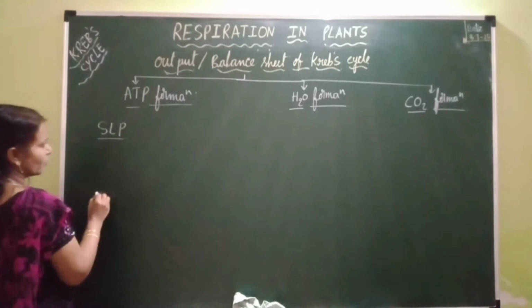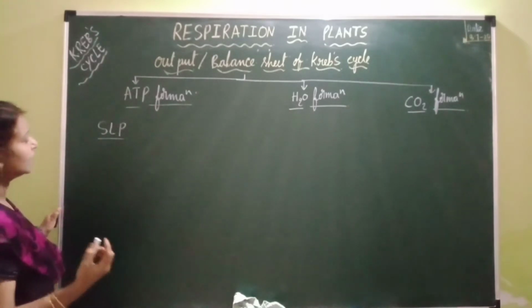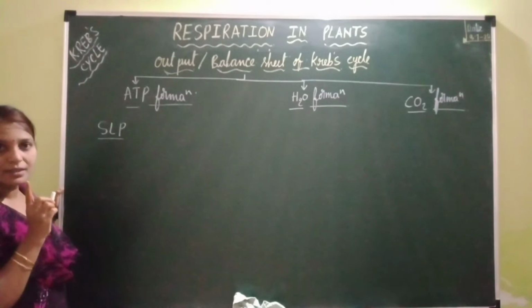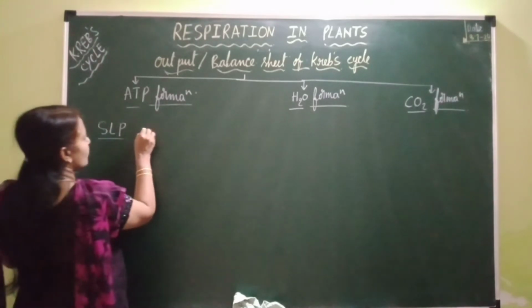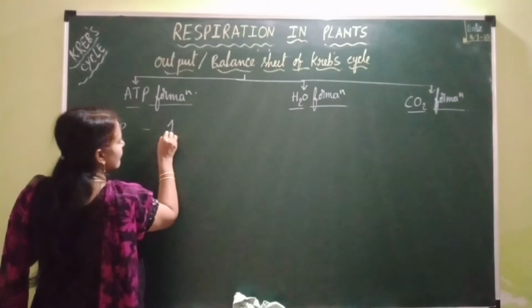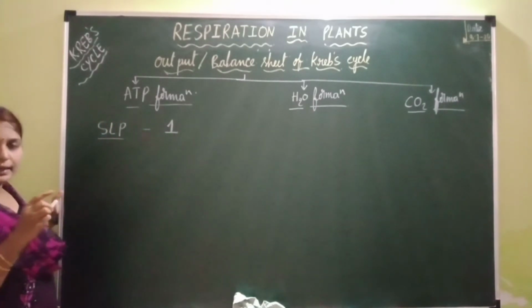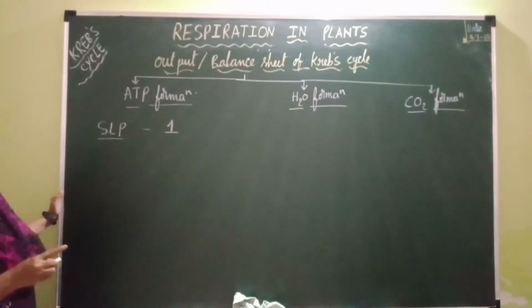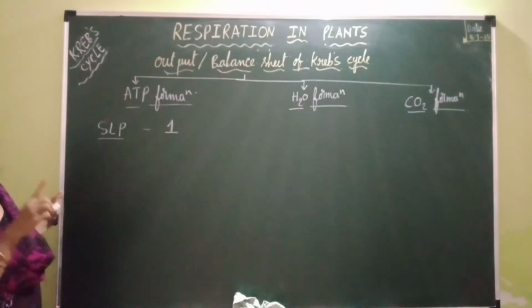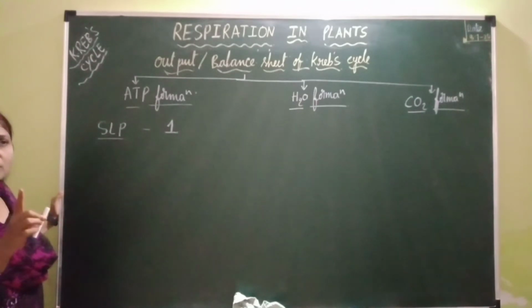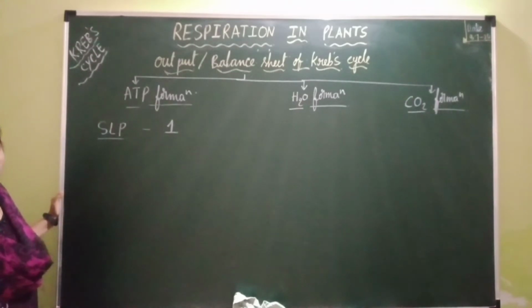and even through OP, oxidative phosphorylation. During the Krebs cycle, SLP occurs only at one step, that is at the seventh step. So how many ATPs will be formed? Only one ATP will be formed. Now I am giving the number of ATP with respect to one cyclic pathway of the Krebs cycle, that is for the oxidation, breakdown of one molecule of acetyl coenzyme A.